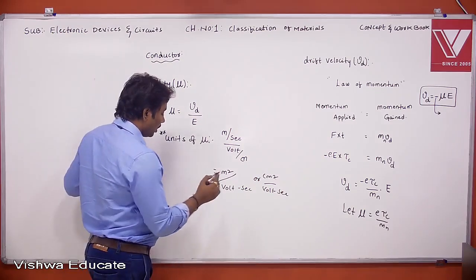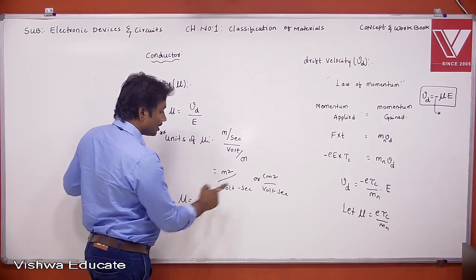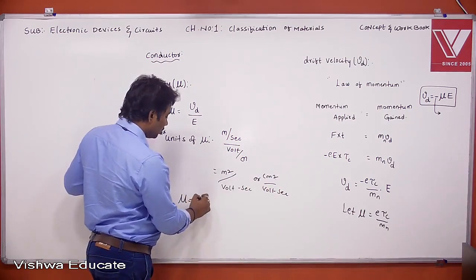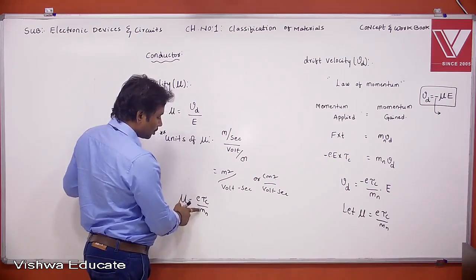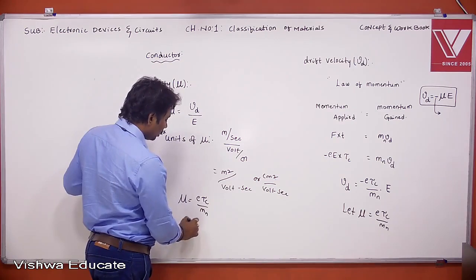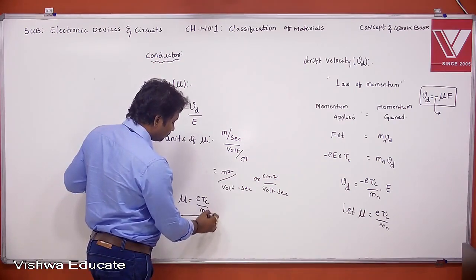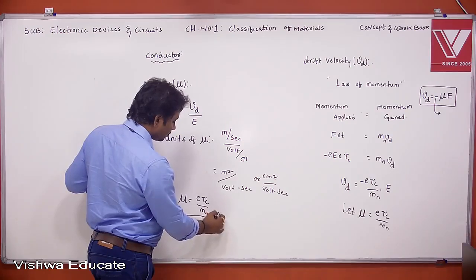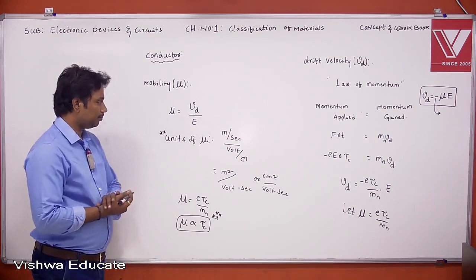Right? And next here, this mobility depends on what actually? So what is the expression of mobility actually? Mu equal to e tau C by Mn. Here charge of the electron is constant and mass of the electron is also constant, that means mobility will depend on what actually? The mobility will depend on mean time. This is also an important relation between mobility and mean time, right?